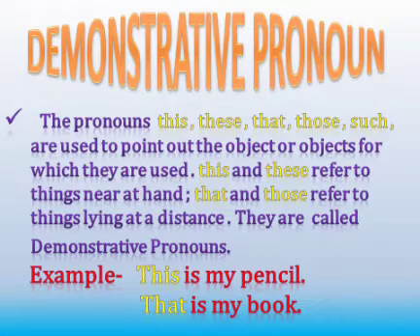Demonstrative pronoun. The pronouns this, these, that, those, such are used to point out the object or objects for which they are used. This and these refer to things near at hand. That and those refer to things lying at a distance. They are called demonstrative pronouns.